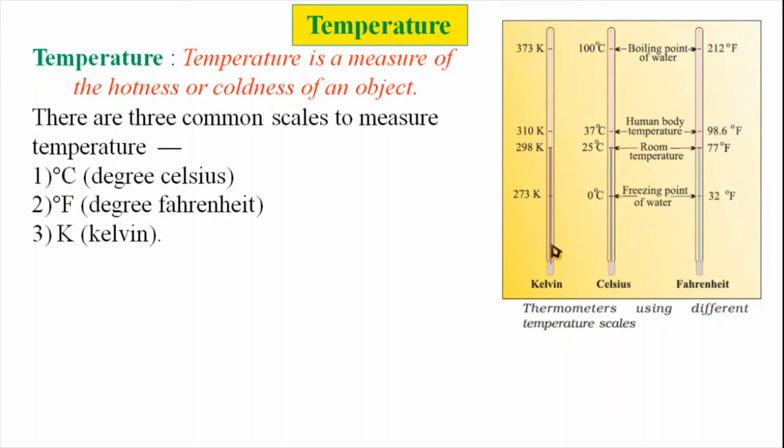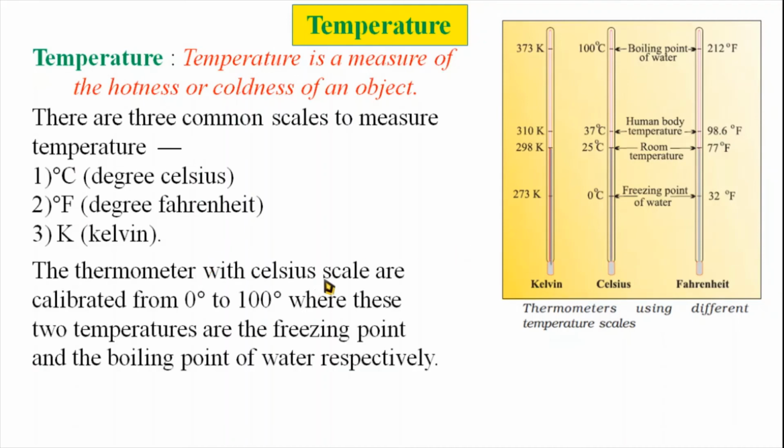Here in this diagram, the three scales are given. This is the Kelvin scale, Celsius scale, and the Fahrenheit scale. Generally, the Fahrenheit scale is used to measure body temperature. Celsius is used for measuring climatic temperature. Kelvin is used for scientific calculations, especially for thermodynamic temperatures.